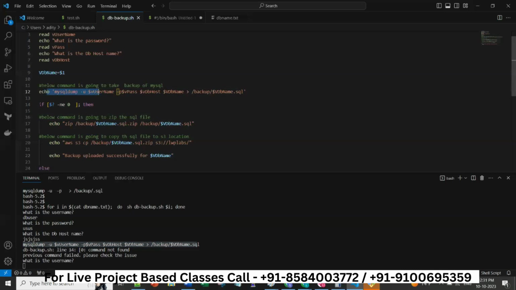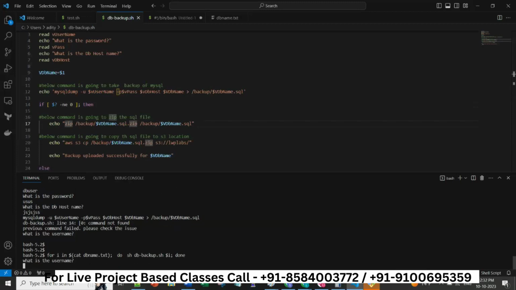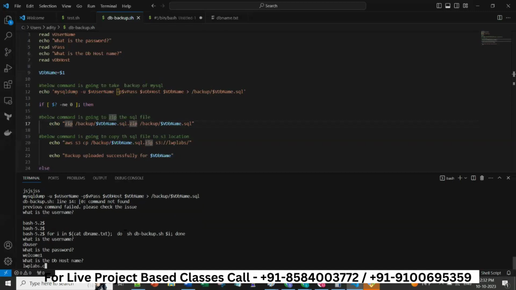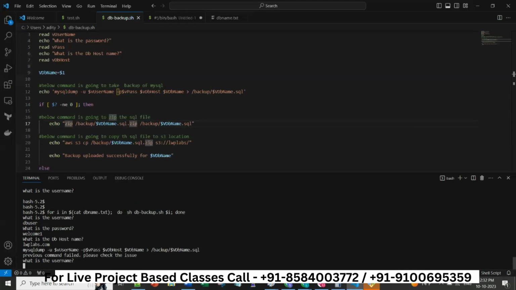Line number 14 is not working, where it says this not is equal to 0, then command not found. Oh, there is an extra space here, you see. One extra space will change the meaning. So again we run with db user, db password welcome1, and a db host name, something you can give. Here you see the MySQL command is coming, and then it is saying previous command failed.